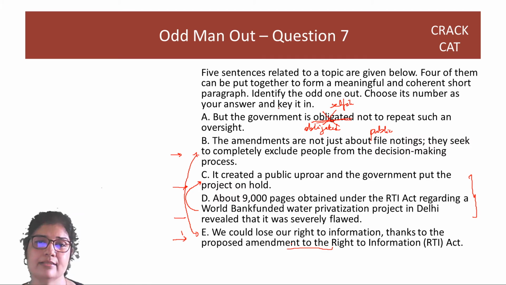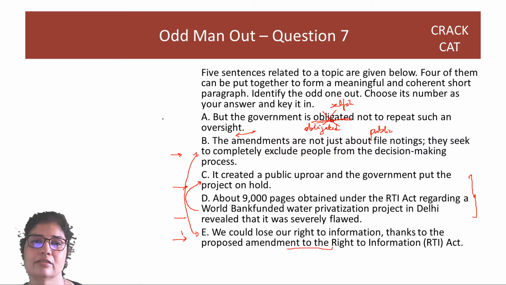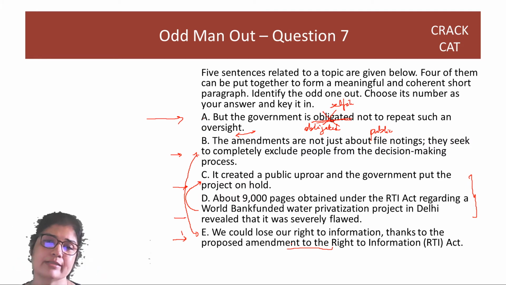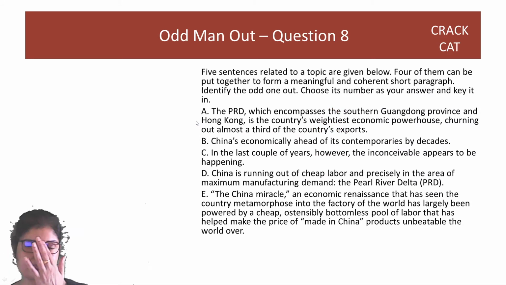And what oversight? This is not an oversight, right? Somebody is going ahead for an RTI information thing. That is not an oversight. So your answer is option A. Right? So again, if you find even 2 sentences connected, you can go ahead and say that both of these are not going to be the odd man out. And if you get 2 pairs of 2 sentences, then usually the one that's left is the odd man out. Right? Great. Let's apply this on other questions.